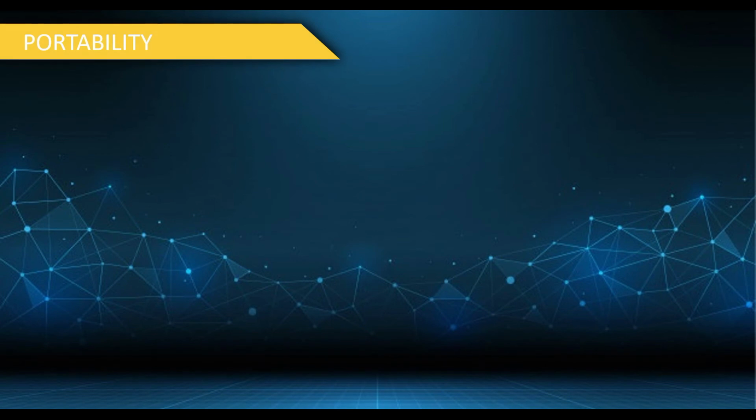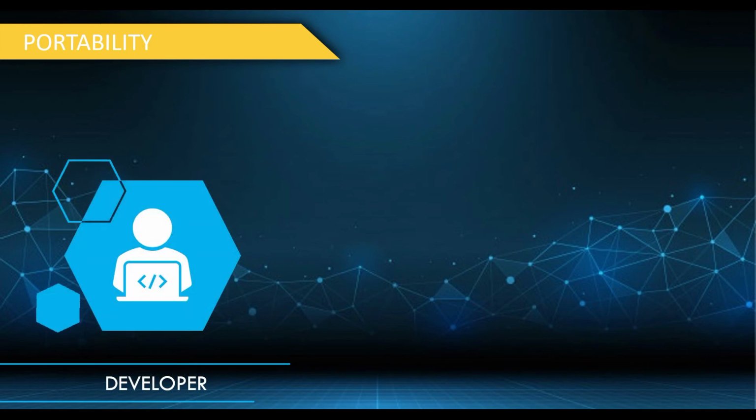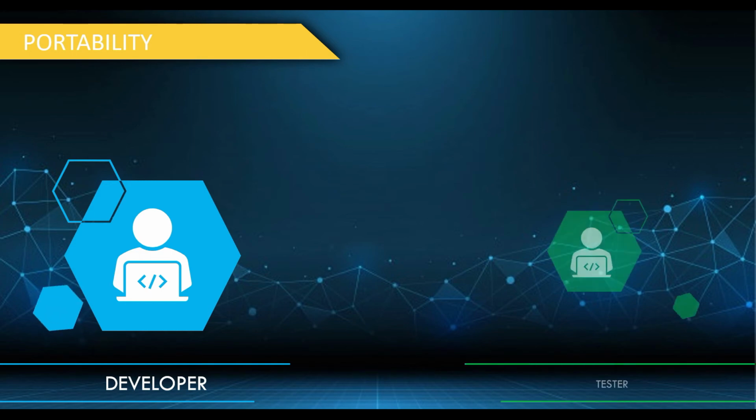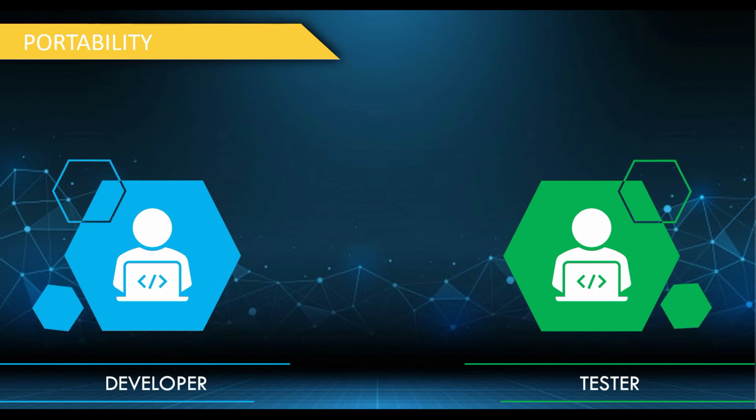Let's move to the second pillar. Consider you are developing an application and you have set up the environment and done some configuration to run your application on your end. Once the deployment is completed, you need to test the application, and you provide the details to the tester, which include the environment details and configuration you did.